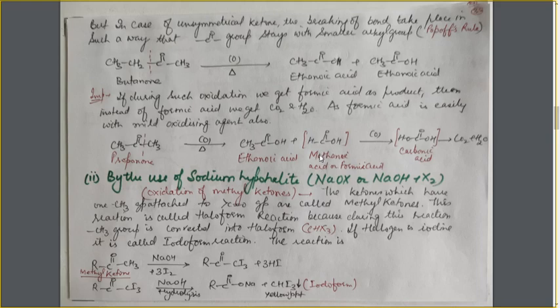And here we are using a strong oxidizing agent. It is even oxidized with a mild oxidizing agent. So in the presence of a strong oxidizing agent, this methanoic acid will further oxidize to carbonic acid, which will get decomposed to CO2 and H2O. That's why in those cases where the oxidation of a ketone will give us the one carbon carboxylic acid, that is formic acid, we will not get formic acid as the final product. Instead of it, we will get carbon dioxide and water molecules.